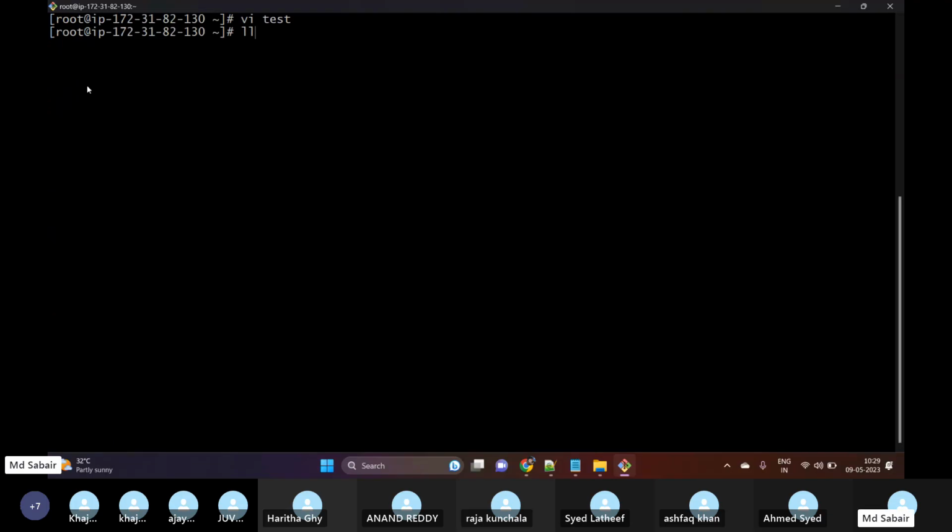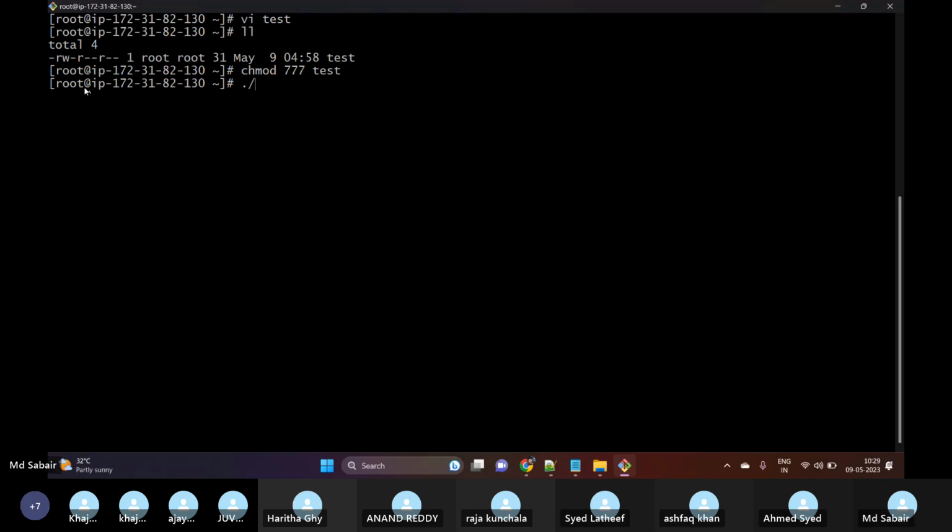Once this is done, in order to execute this, we need to have execute permissions. So let me add some permissions. Let me go for chmod 7, full permissions for now, on test. Now if I want to execute this, I can go for dot slash and then test.